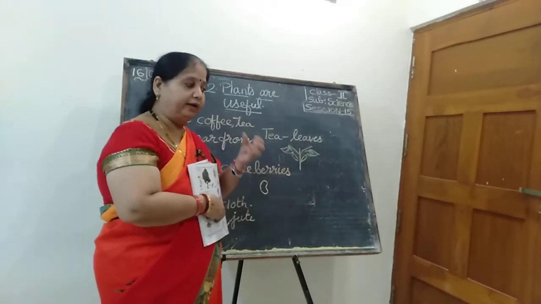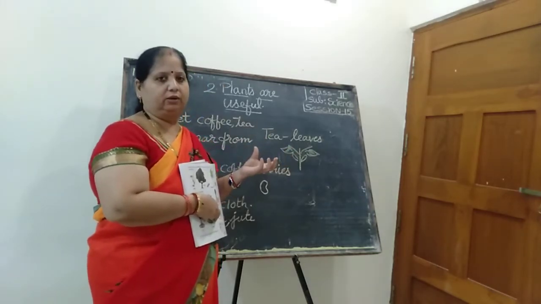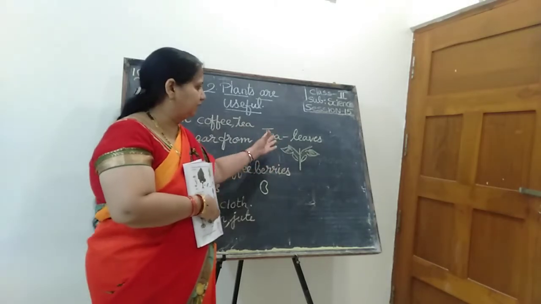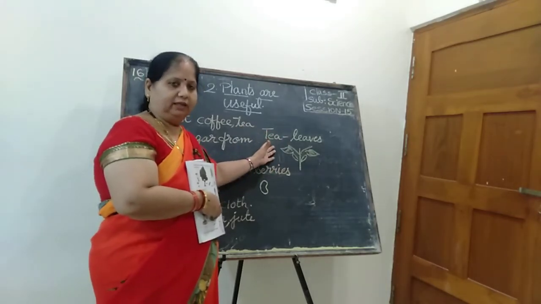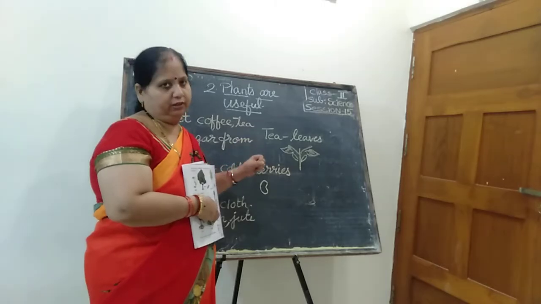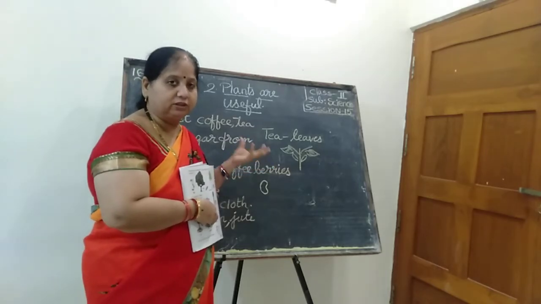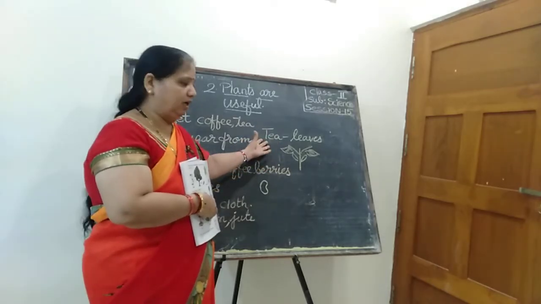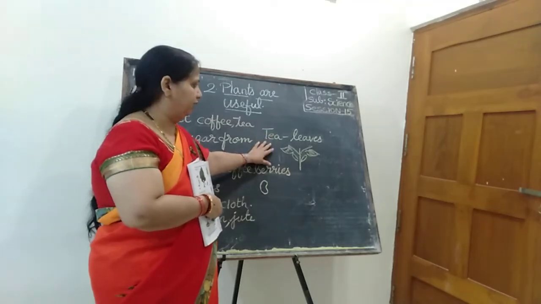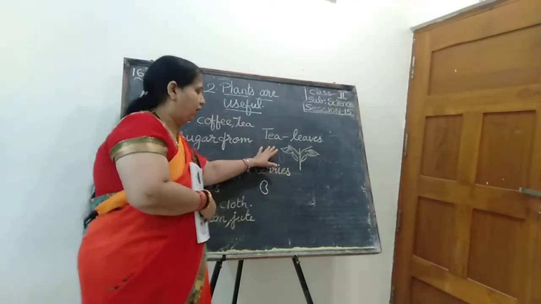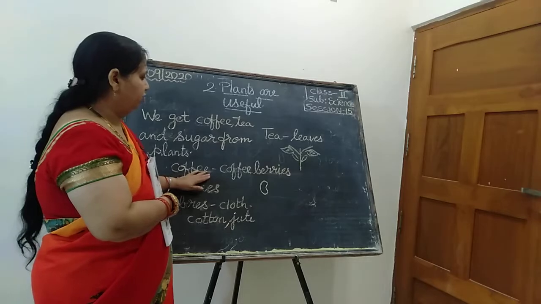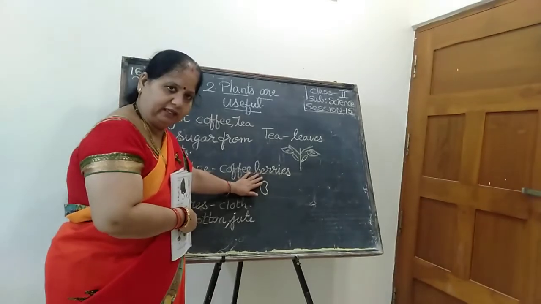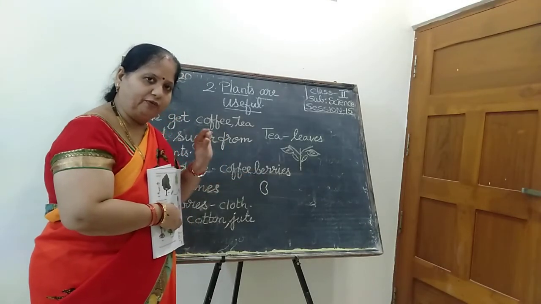After the tea leaf dries, they make it into powder. Do you understand? They dry the leaves and make it into a powder. So from where do we get the tea powder? Tea leaves. We have seen the tea plant. Now coffee. We get coffee from coffee berries. It is one type of coffee seeds.